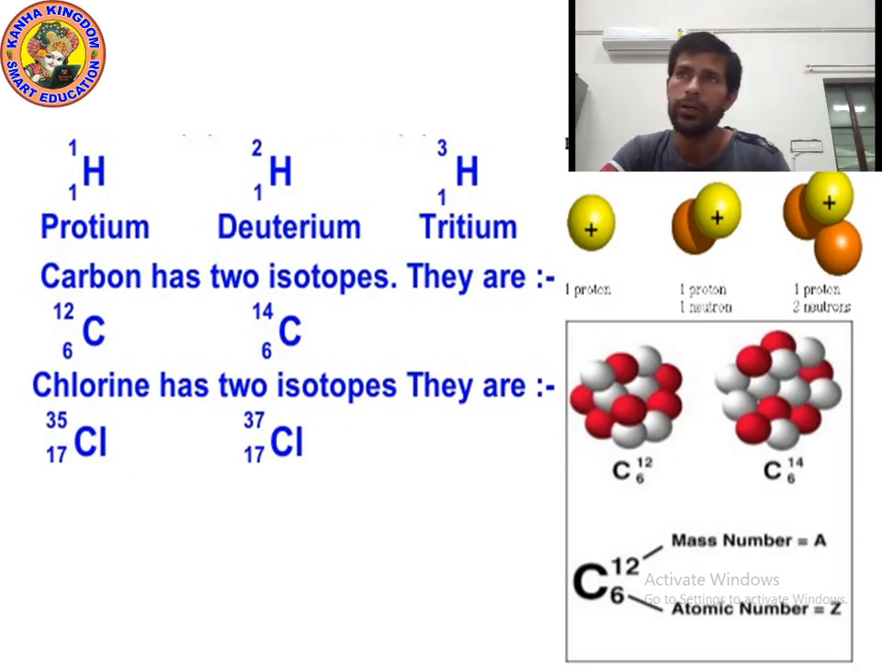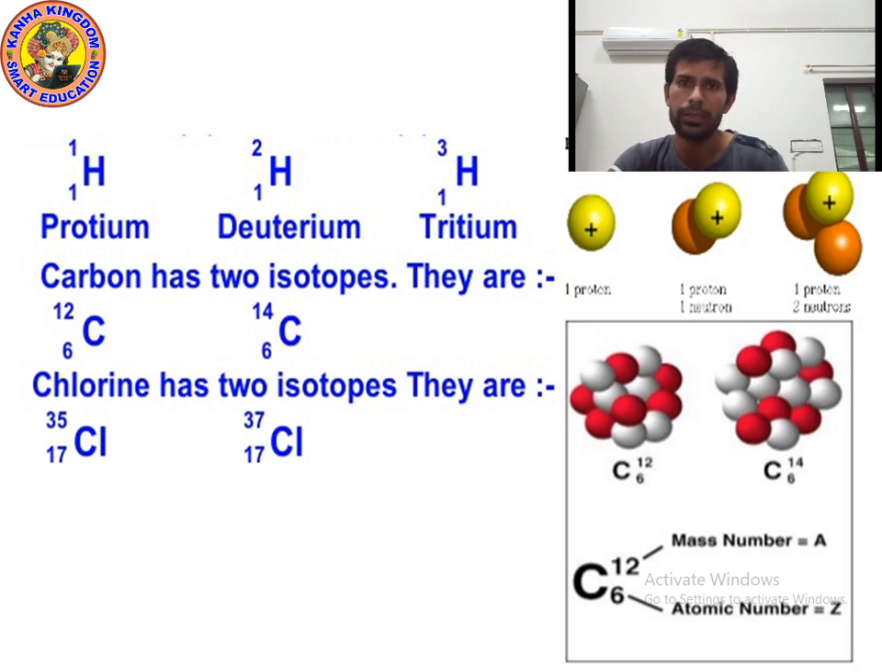Kids, you can see at the top protium, deuterium, tritium. You can see the symbol of protium is H, the symbol of deuterium is also H, the symbol of tritium is H. I already told you that we always write mass number at the top and atomic number at the bottom. Protium is an isotope, deuterium is an isotope and tritium is an isotope.